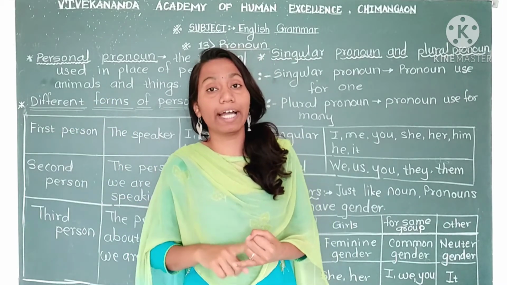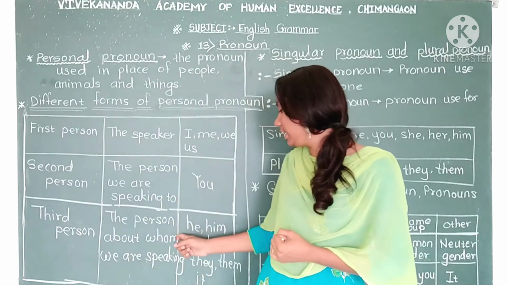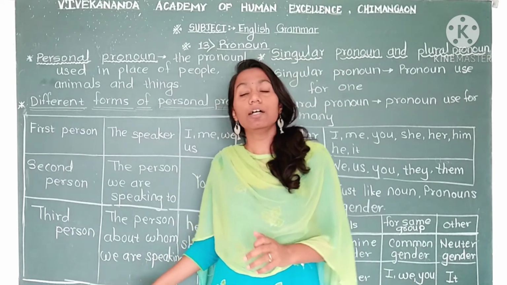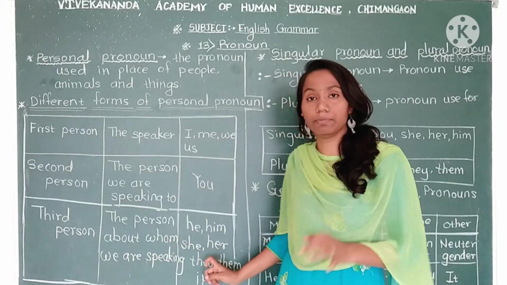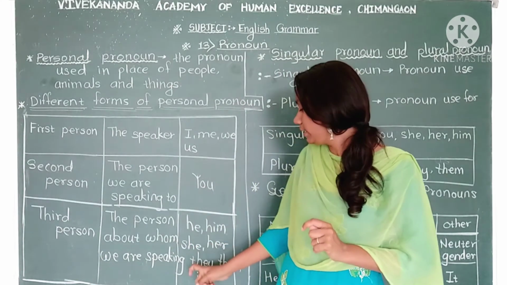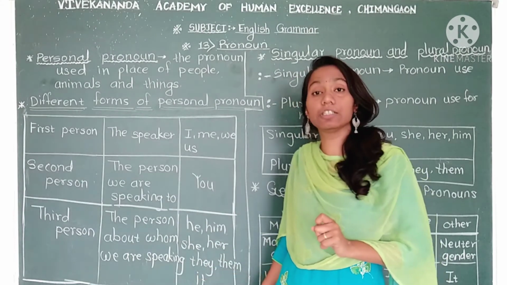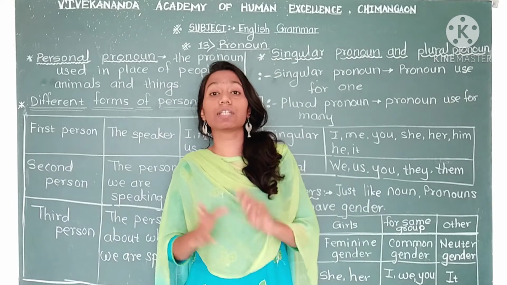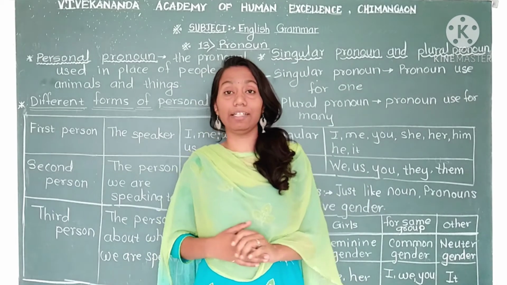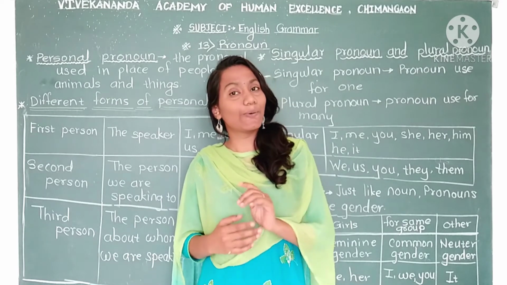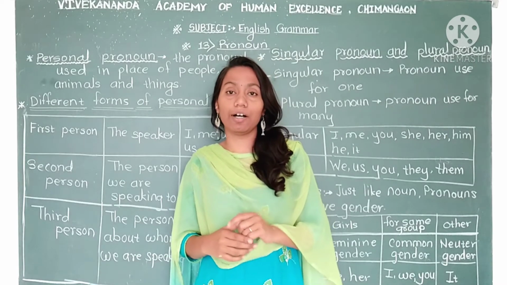And for that, which pronoun are we using? He, him. Him we also use for boys. Okay. So she and her. These both pronouns are for girls, for ladies. Then they, them. This is also for many, and it. So these pronouns come in the third person category, in third person form. Do you understand this? Okay, I'll repeat it once again.